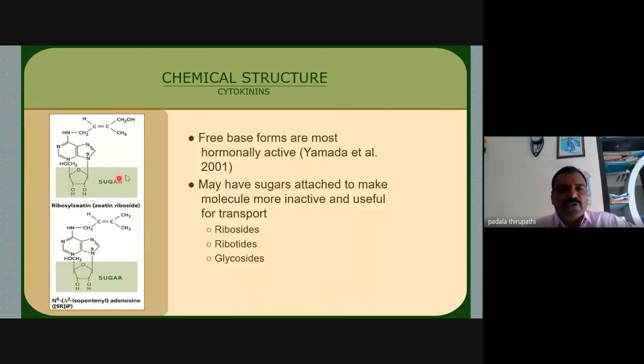This is the pentose sugar. The pentose sugar attached makes the molecule more inactive and useful for transport. Whenever sugar is attached, we get ribosides, ribotides, and glycosides, based on the attachment of the sugar molecule.